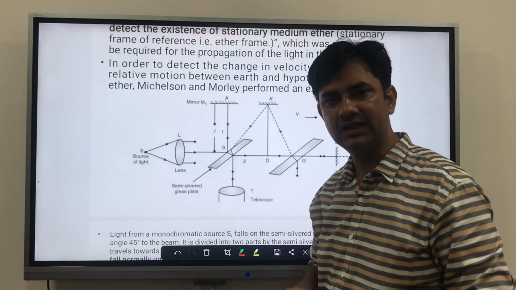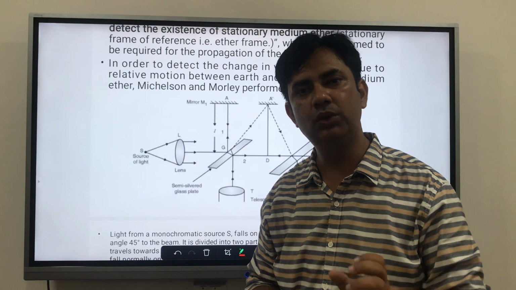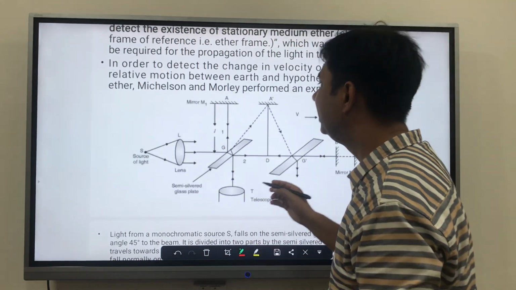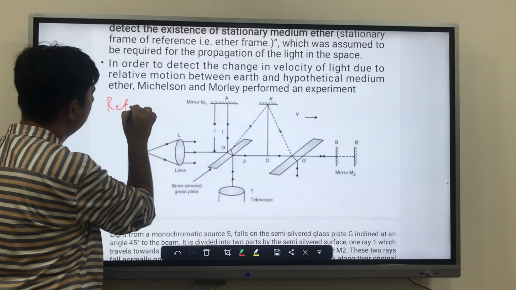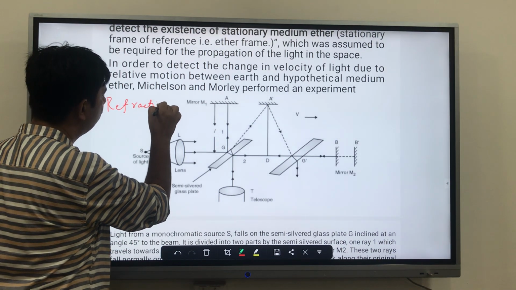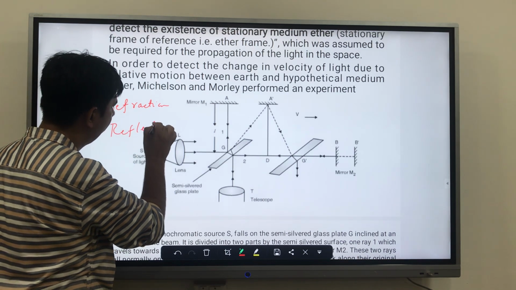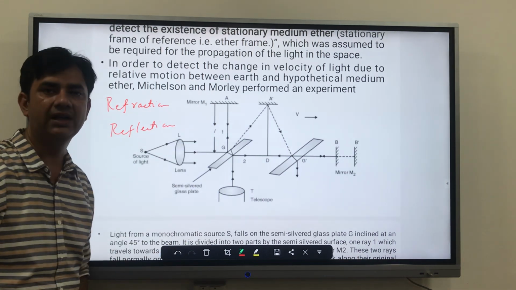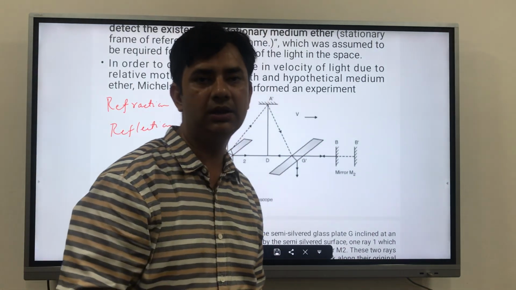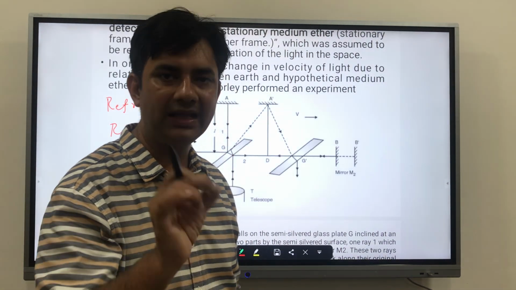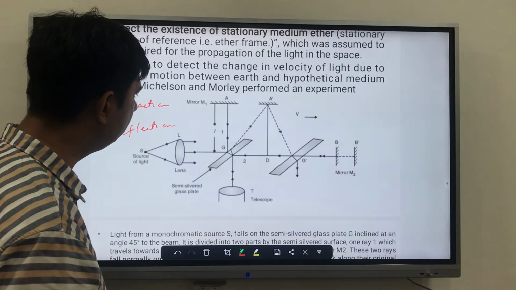So why we have done this is so that two phenomena of a ray of light can be used over here, and these are refraction of light and another is reflection of light. So this semi-silvered glass plate will perform two works, that is, it will reflect and it will refract. I'll take them one by one.